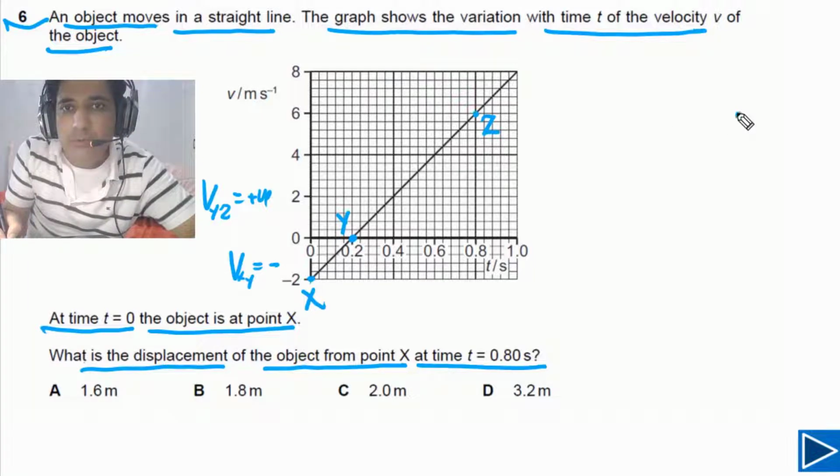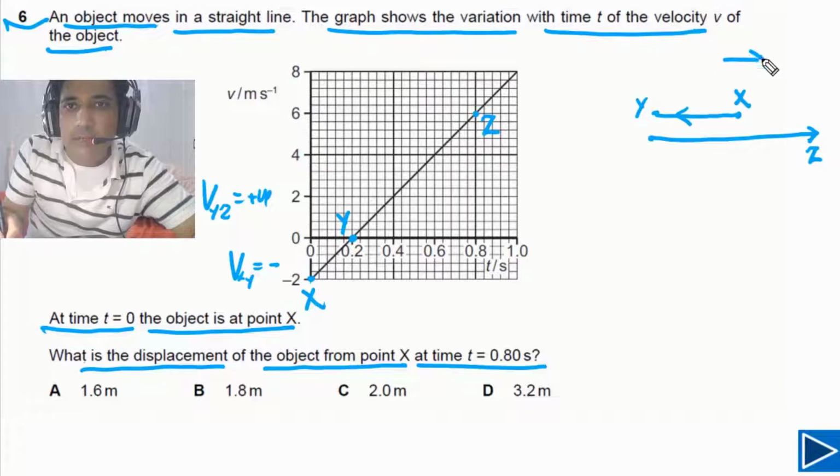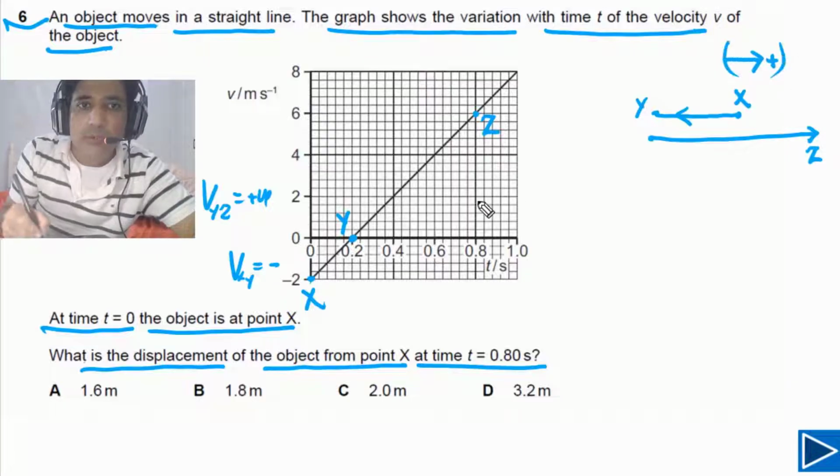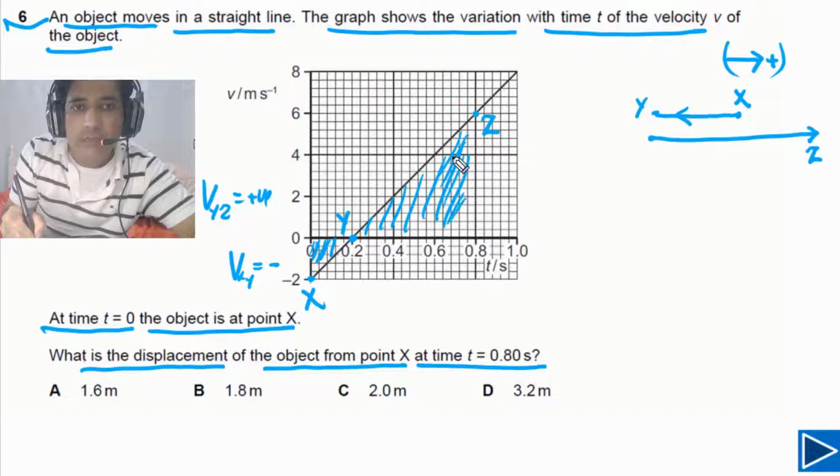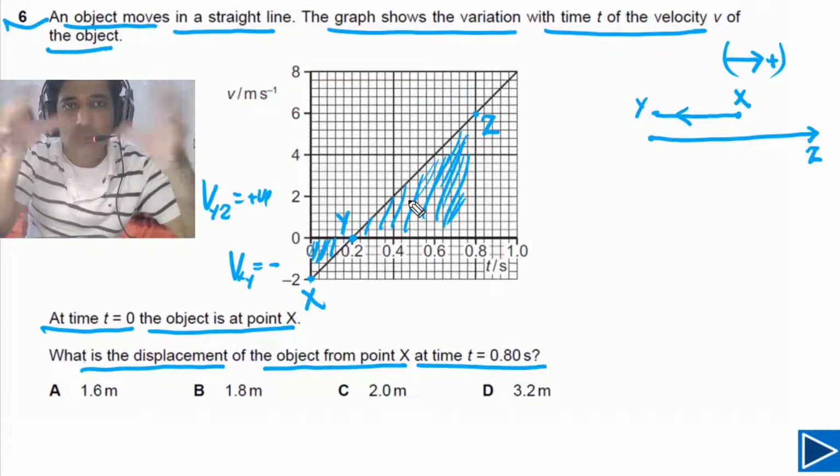So let's try to see in a different way. Let's say this is point x, the object is moving first of all to the left between x and y, and then between y and z, the object is moving in the opposite direction. So this is point z. In this case, we will take to the right positive. So this displacement will be negative. So this is negative displacement and this one is positive displacement. If we add these two displacements, we can find the total displacement.